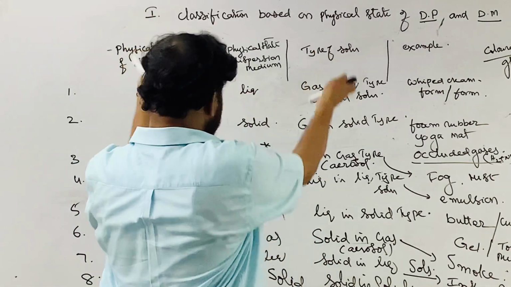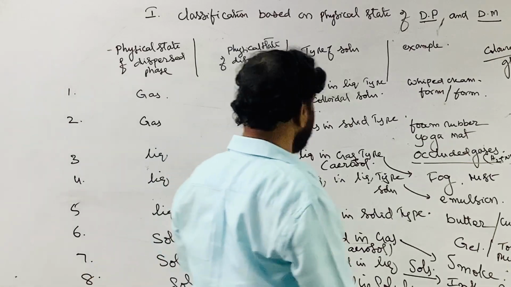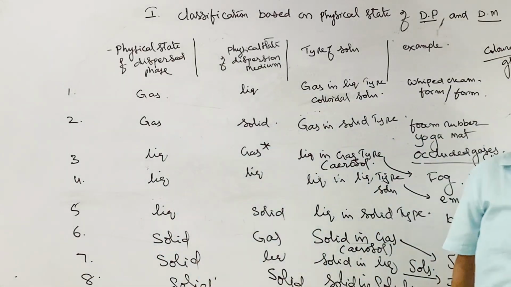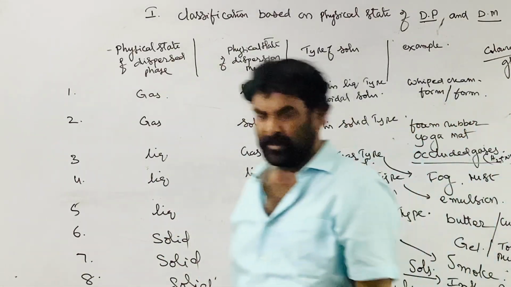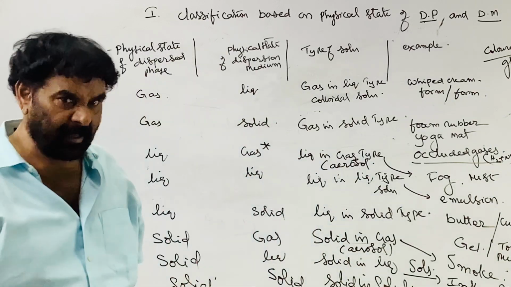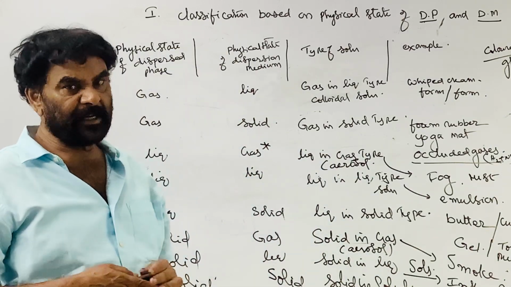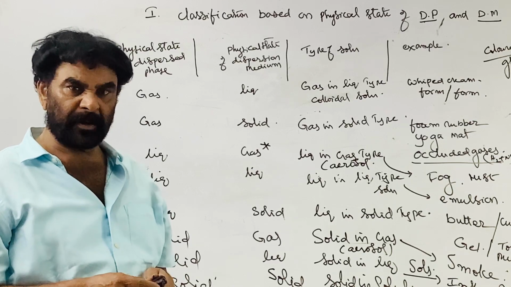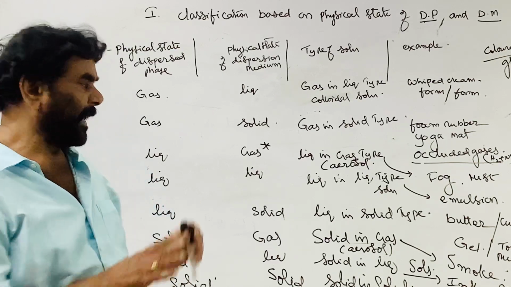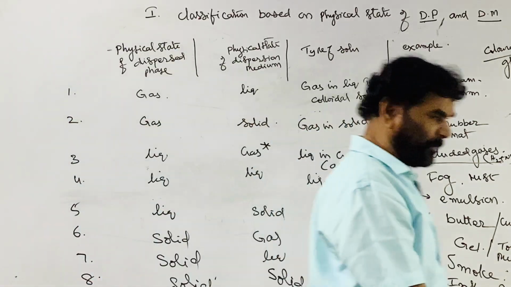These are the different examples of colloidal solutions, categorized based on the physical state of the dispersion medium and dispersed phase. So 8 types of colloidal systems are possible.